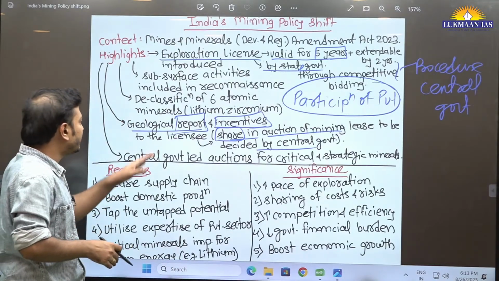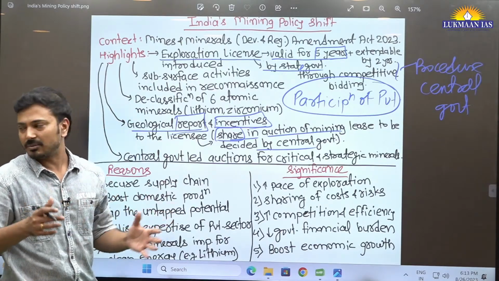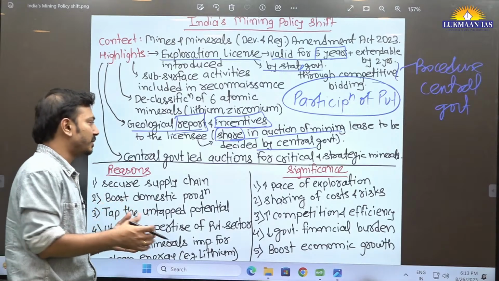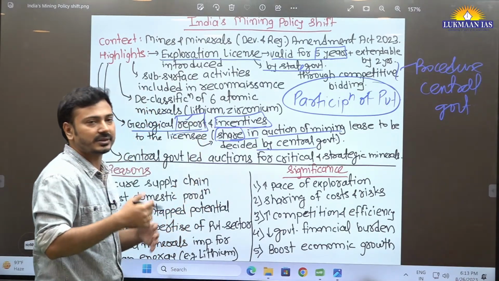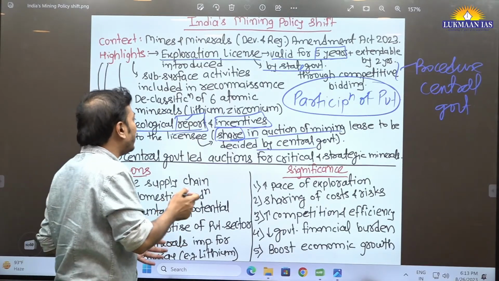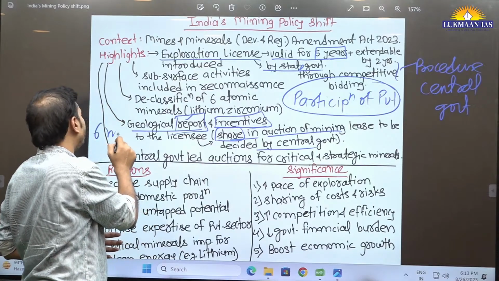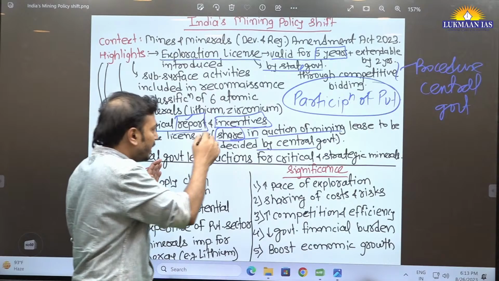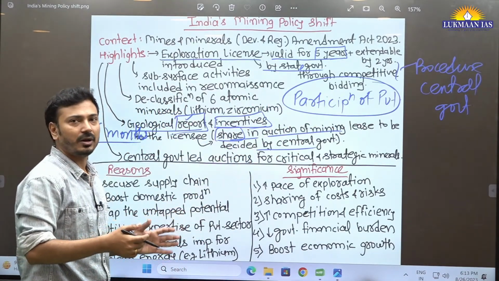Fine. Within 3 months, they will submit one report talking about how much of the minerals they have discovered there. So this report will be provided to the state as well as the central government, and based on that report, within 6 months time period, there will be auctioning for mining lease.